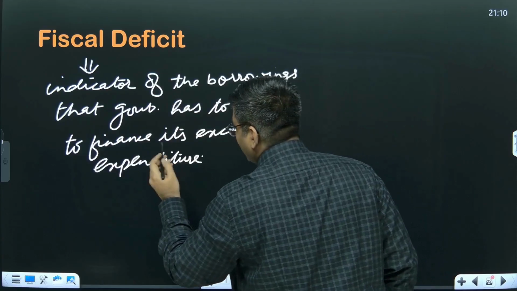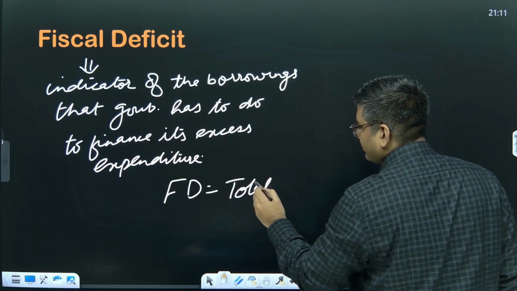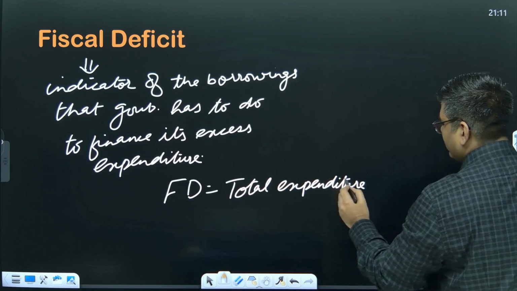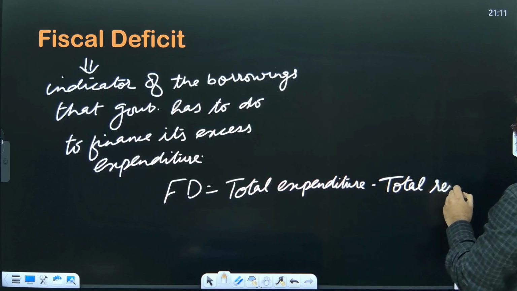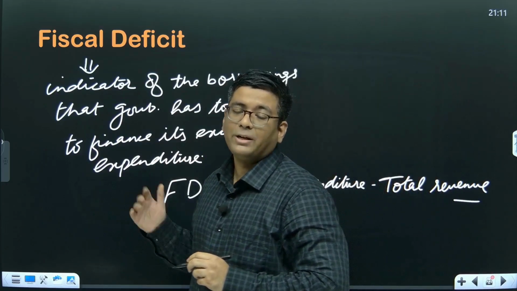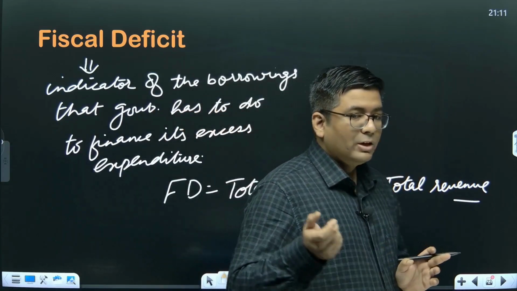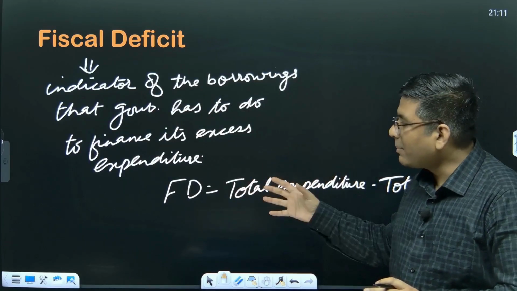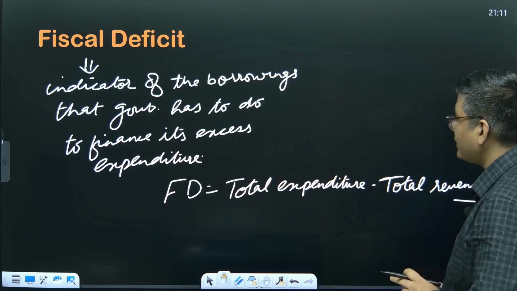When we talk about the fiscal deficit, it is total expenditure minus total revenue. Or if you want, you could do total revenue minus total expenditure, that is also fine. The only difference is you'll be getting a negative value. Okay, so the difference between the revenue and expenditure is the fiscal deficit, and this amount of money which you are short of has to be borrowed from the market. Okay, that is fiscal deficit.